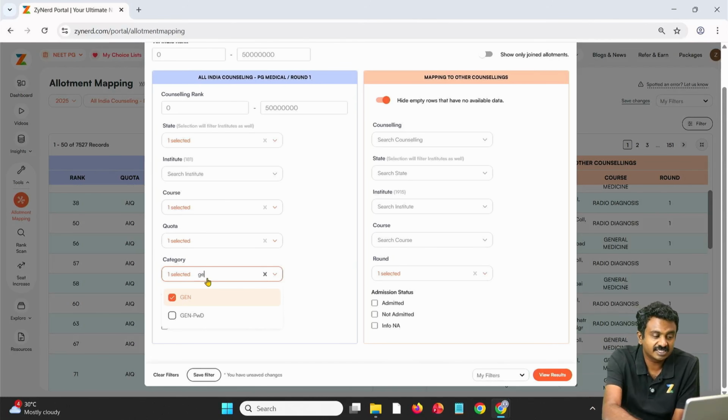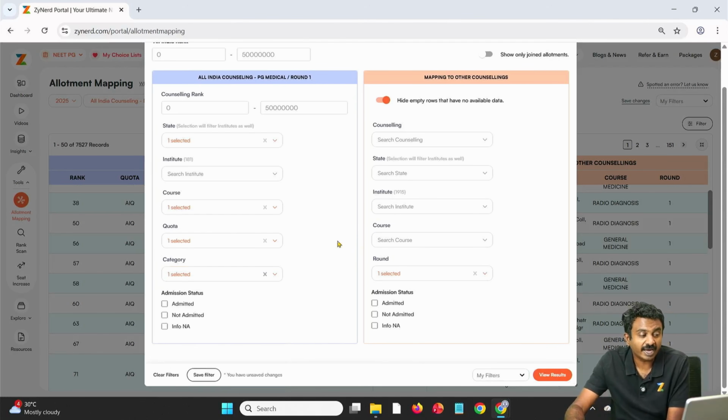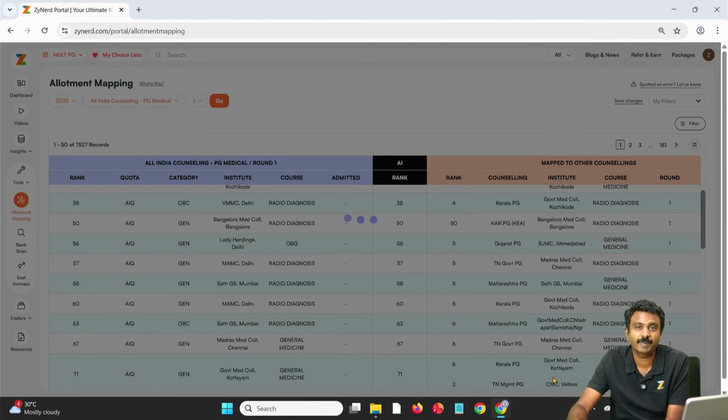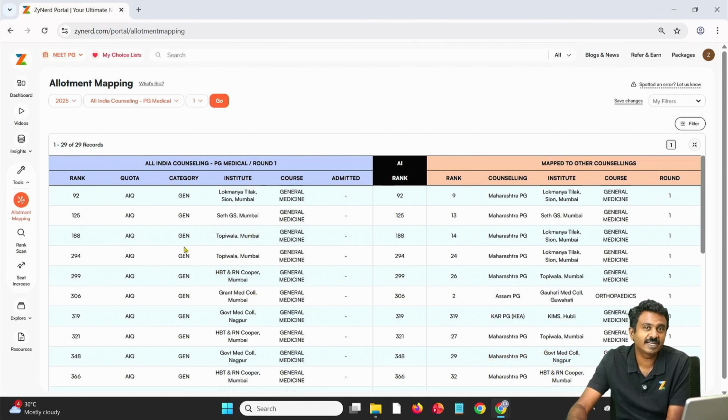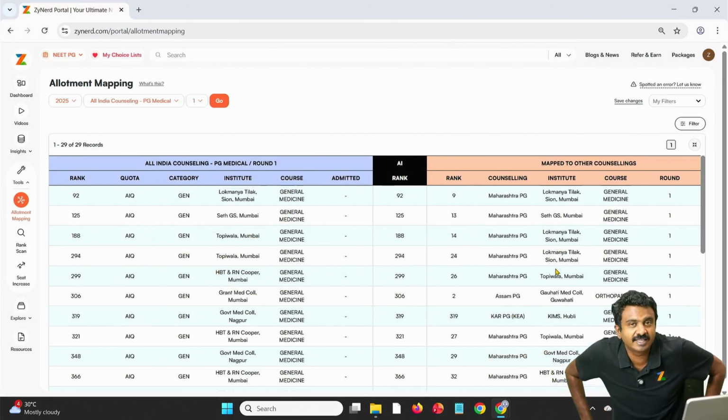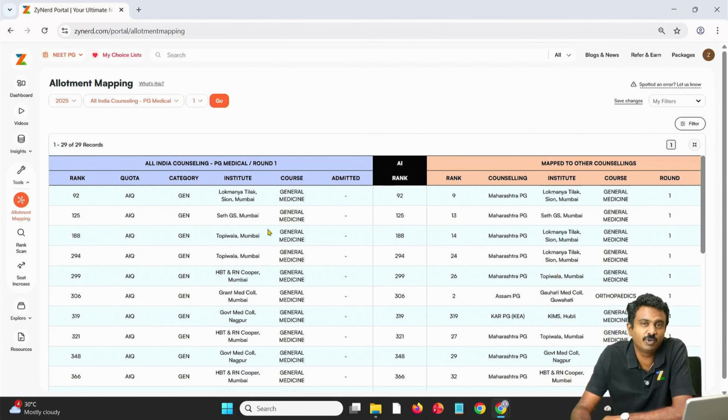AIQ general category is the category I belong to, and I am looking at these seats, Maharashtra General Medicine, AIQ general category seats. What might happen to them based on candidates who have been allotted in All India, and then their state counseling information. This is a beautiful thing.